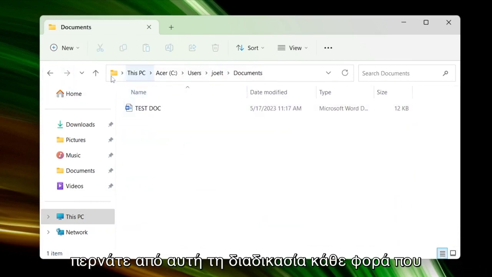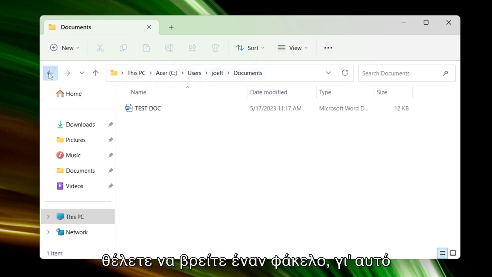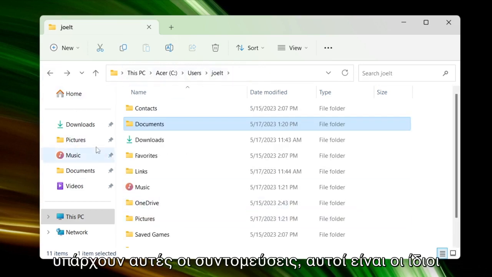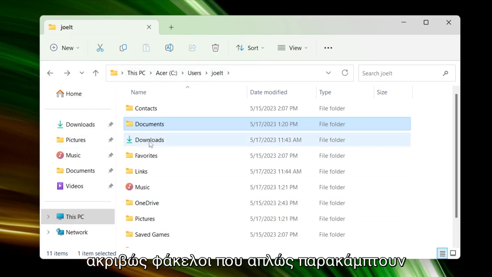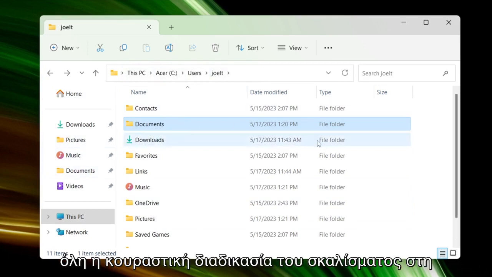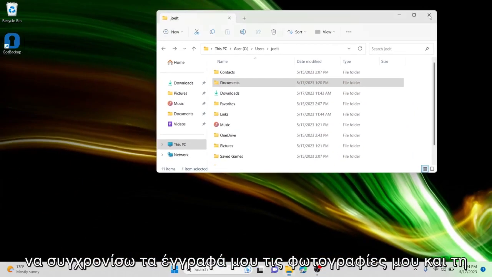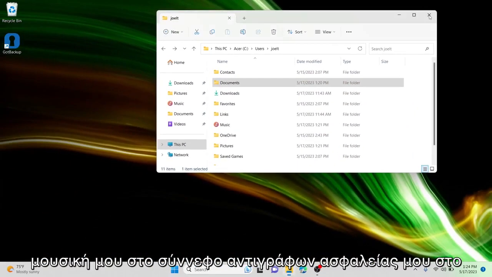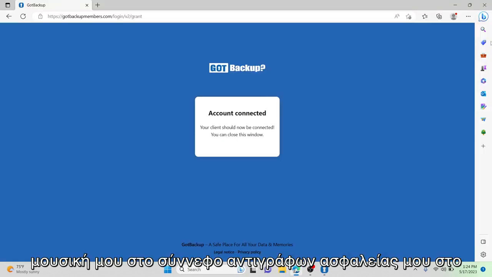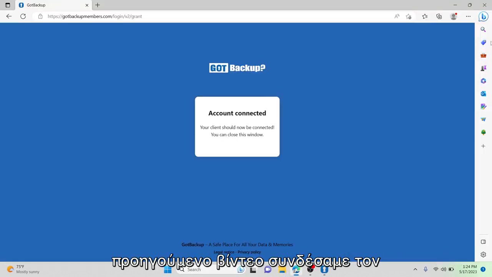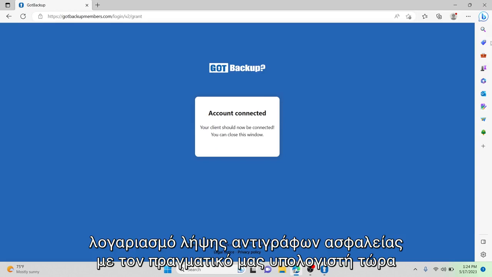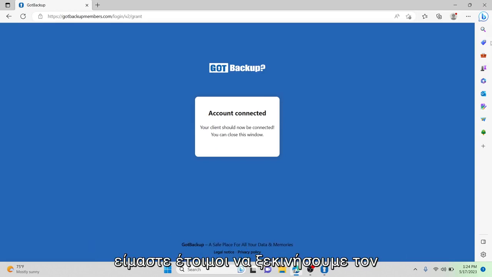Now instead of going through this process every time you want to find a folder, that's why these shortcuts exist. These are the same exact folders. They're just bypassing the whole tedious process of digging through the file structure. Now remember, I wanted to sync my documents, my pictures, and my music to my GotBackup cloud. In the previous video, we connected our GotBackup account with our actual PC. Now we're ready to start syncing.